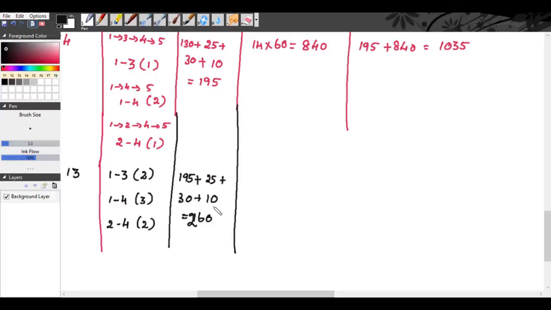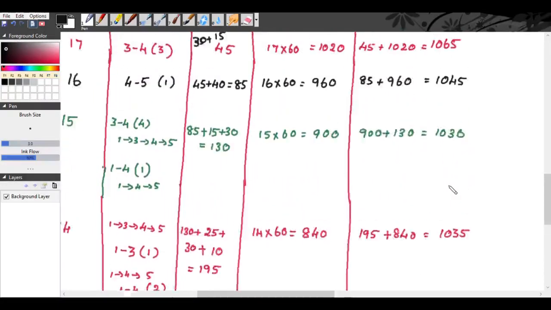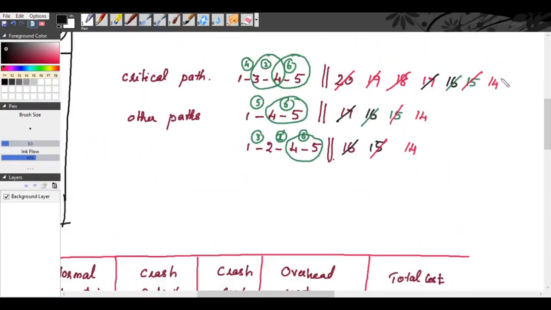So it is 195 plus 25 plus 30 plus 10, 260, right. So here we get 13 into 60, 780. So total cost is 260 plus 780. We get 1040 rupees. So this 14 has become 13 days.